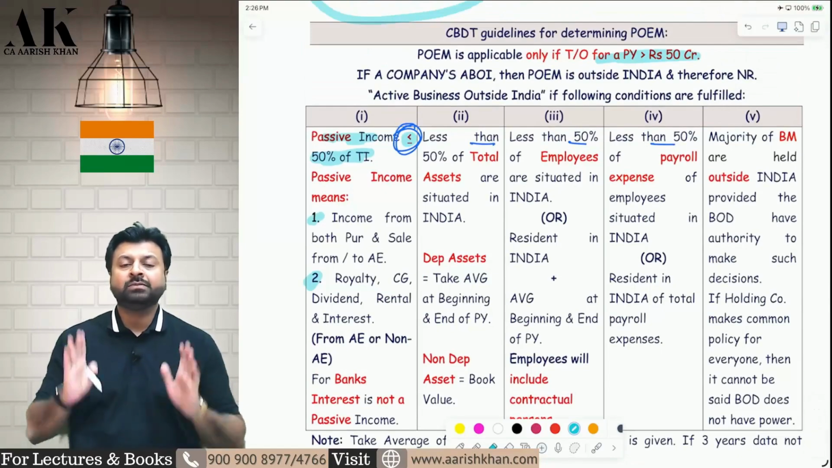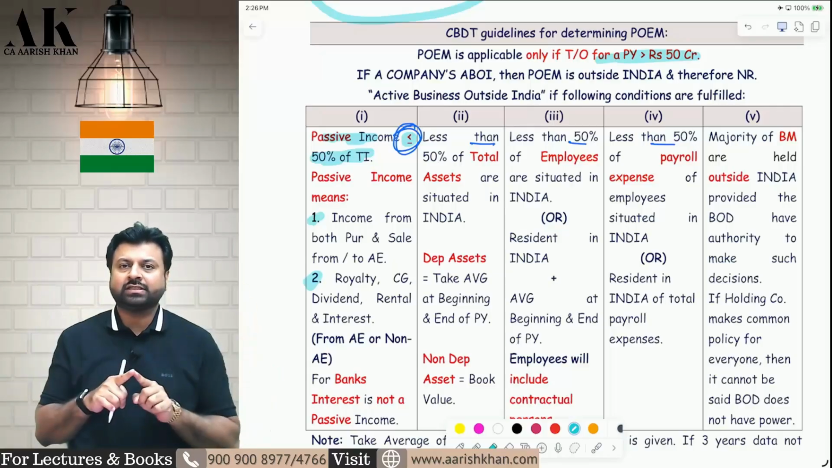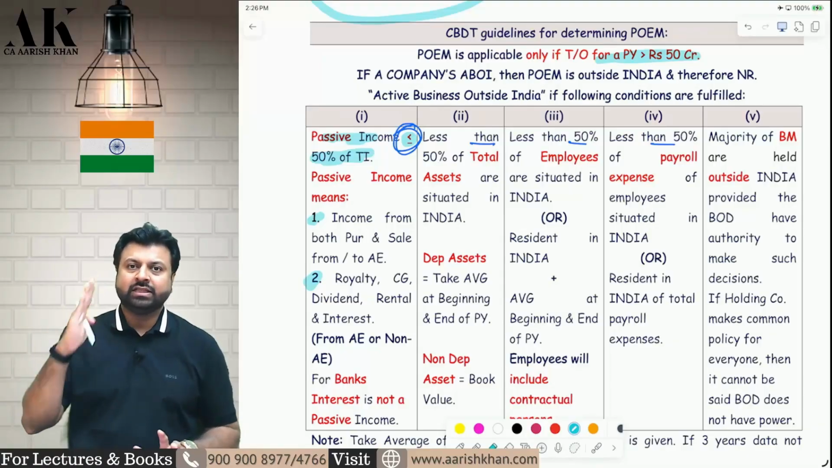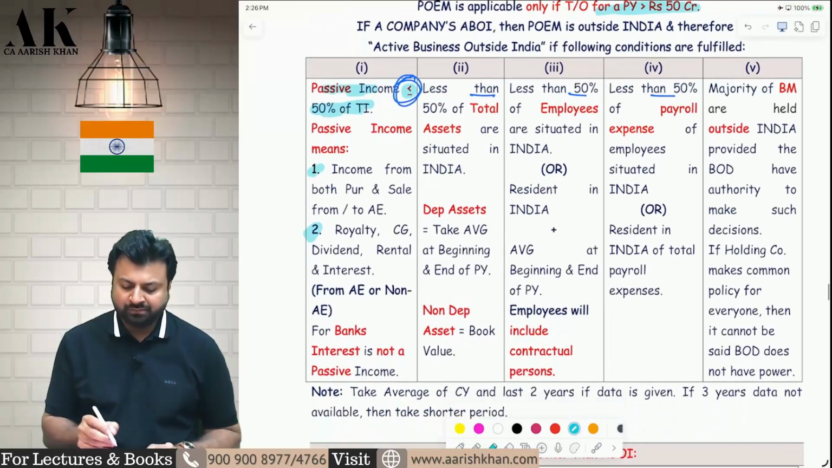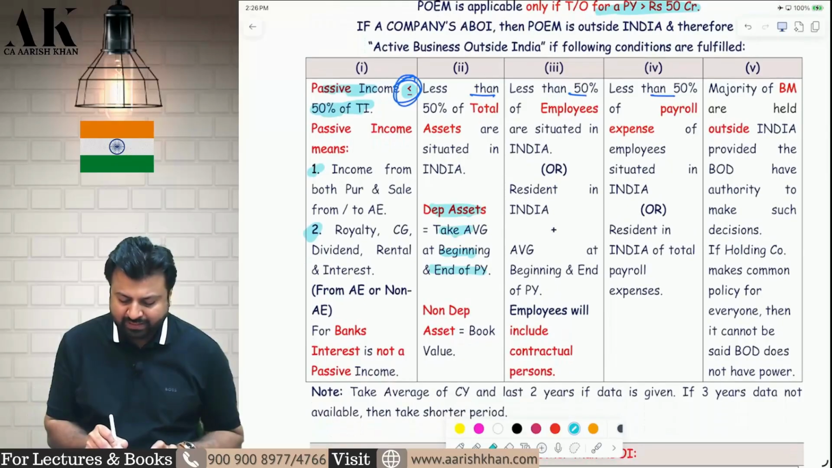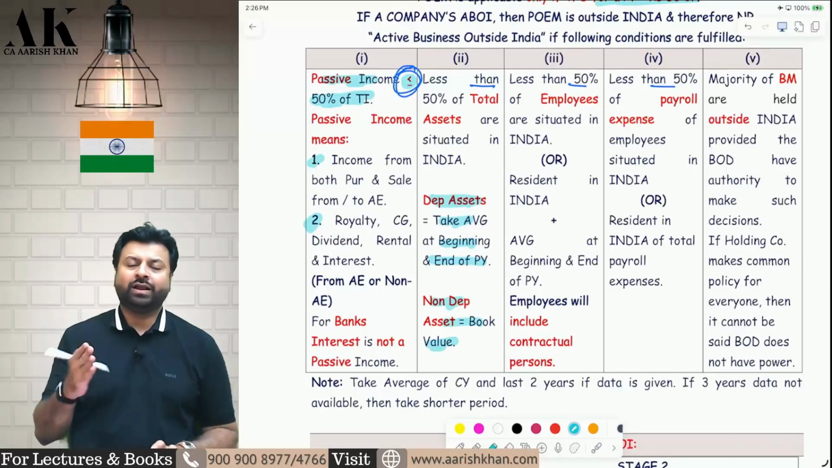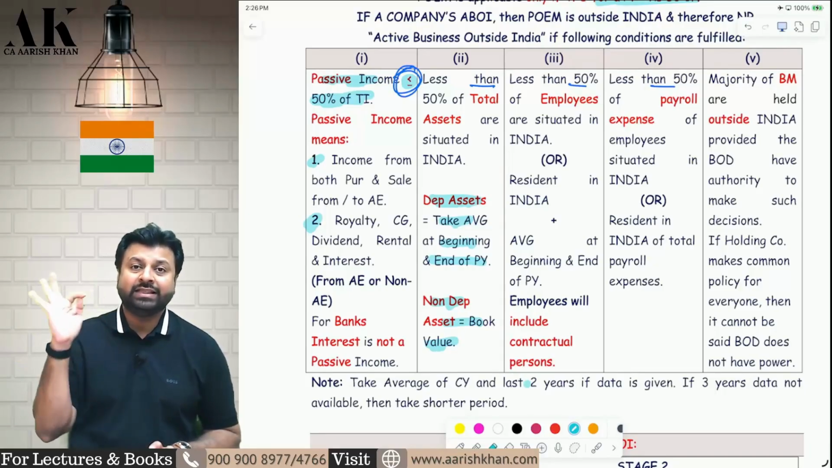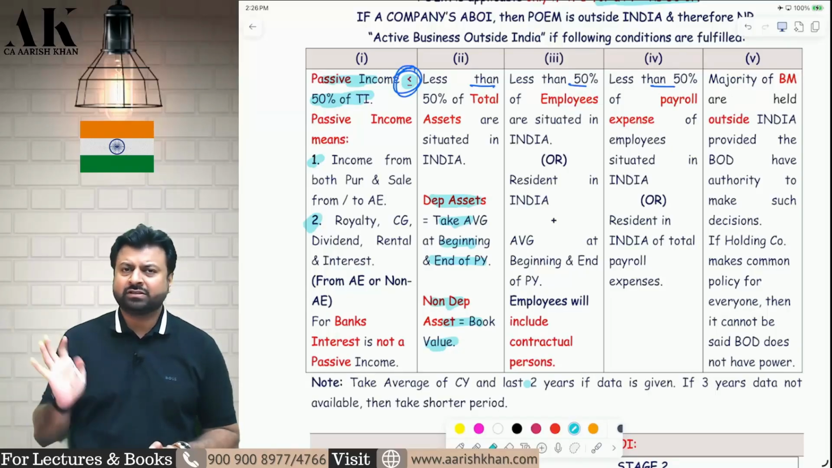What is condition number 2? Your Indian assets should be less than 50% of the total assets. So take the total assets in the denominator, the Indian assets in the numerator, and find out the percentage. The Indian assets have to be less than 50% of the total assets. How are the assets to be calculated? For depreciable assets, take the average at the beginning and at the end of the year, and for other assets, take the book value of the assets. Book value you can take at the end of the financial year. So for cash, bank, stock, investments, you can take the 31st March value, that is book value.